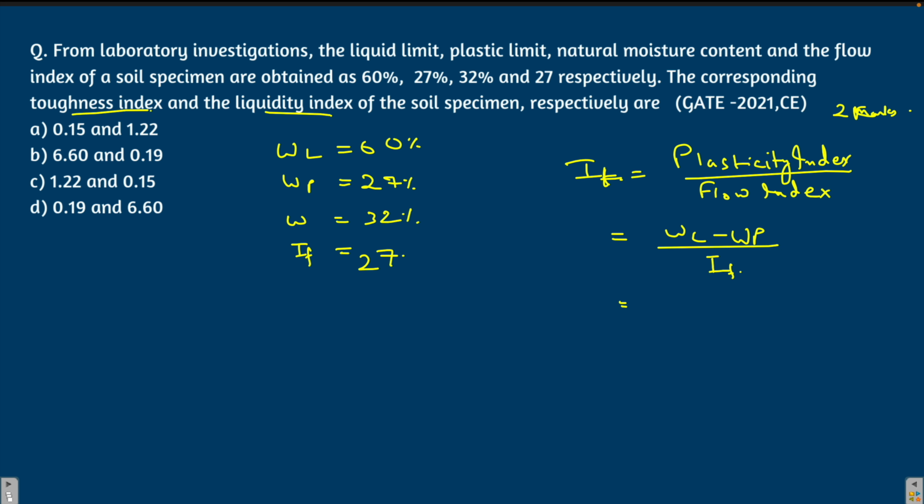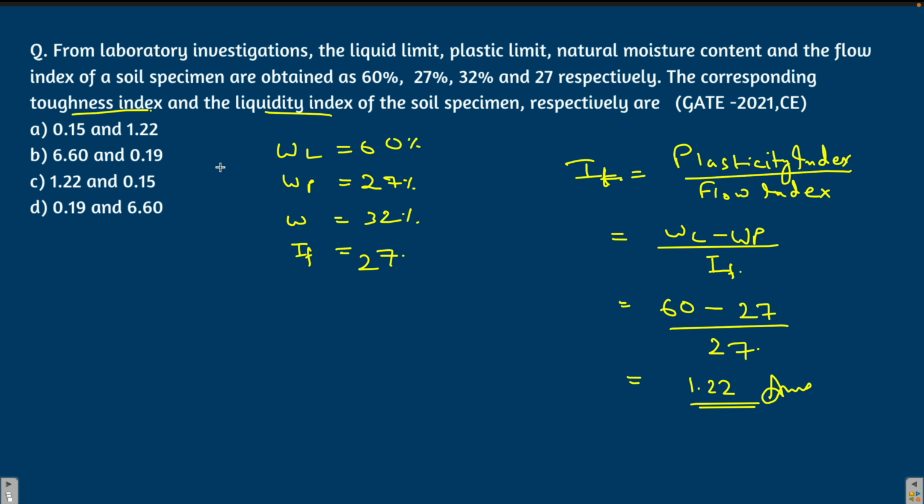Now liquid limit is given to you. It is 60%. Plastic limit is again given to you. It's 27 and flow index is 27. So you just have to do the plus minus thing and you will get the answer as 1.22. Okay, easy. This was asked for 2 marks and it contains just the formula. So if you remember the formula, it's easy to fetch marks.